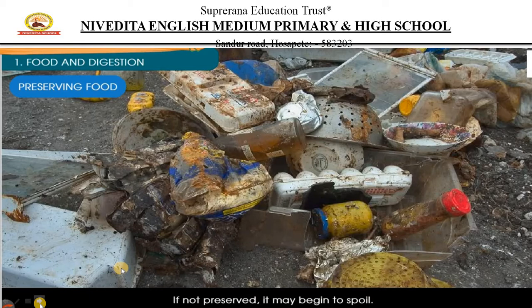Imagine there is dosa prepared in your home. Will you eat the same dosa after 3 days? No, right? It is not possible, because it is spoiled now. We can't eat it. So there are certain foods which can be kept for a longer time, and there are some foods that have to be consumed within a time limit. So let us see what those are.